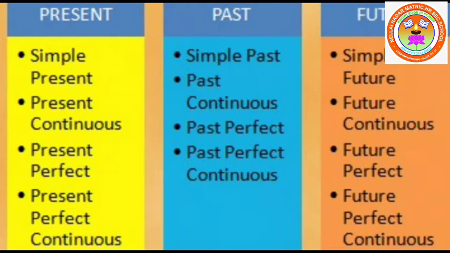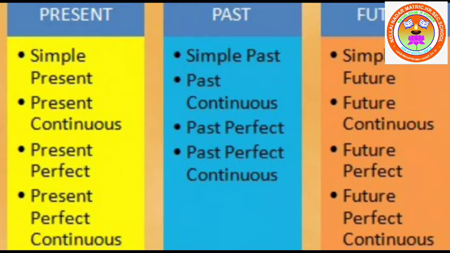Then finally, perfect continuous tenses like present perfect continuous, past perfect continuous, and future perfect continuous. There are 12 types of tenses. So the following paragraph will help you to understand the tense forms better.